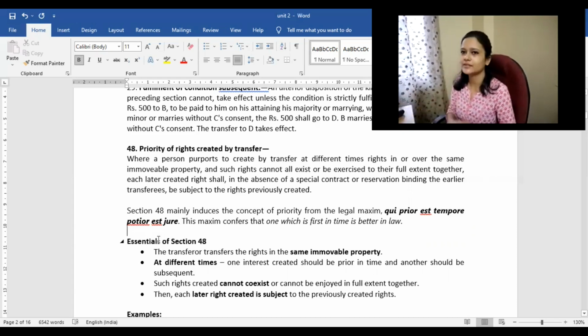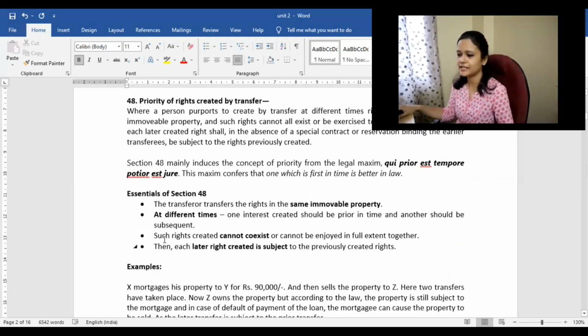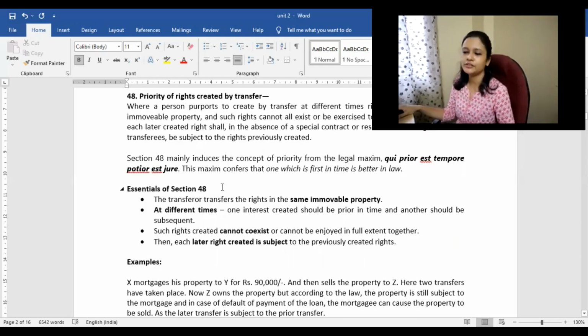But now there are certain essentials that we need to satisfy for section 48 to be applicable.